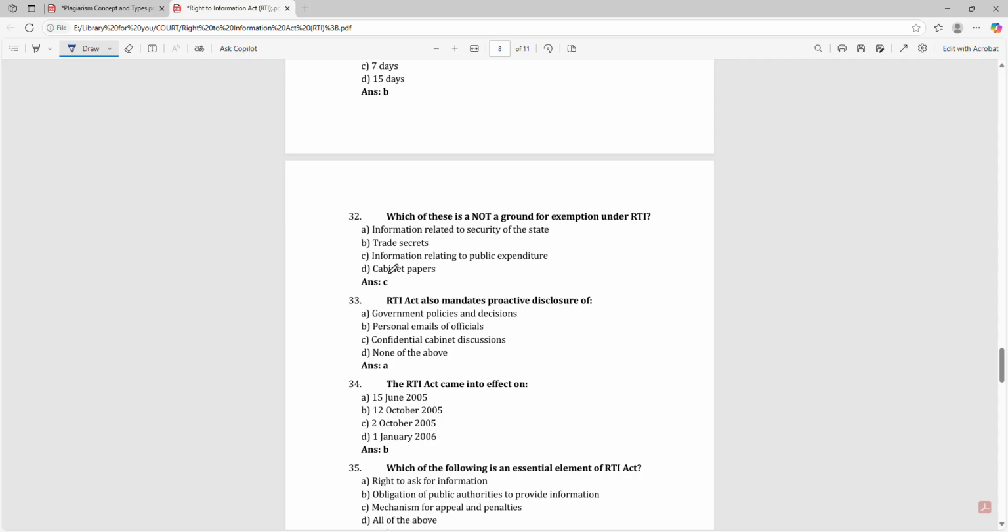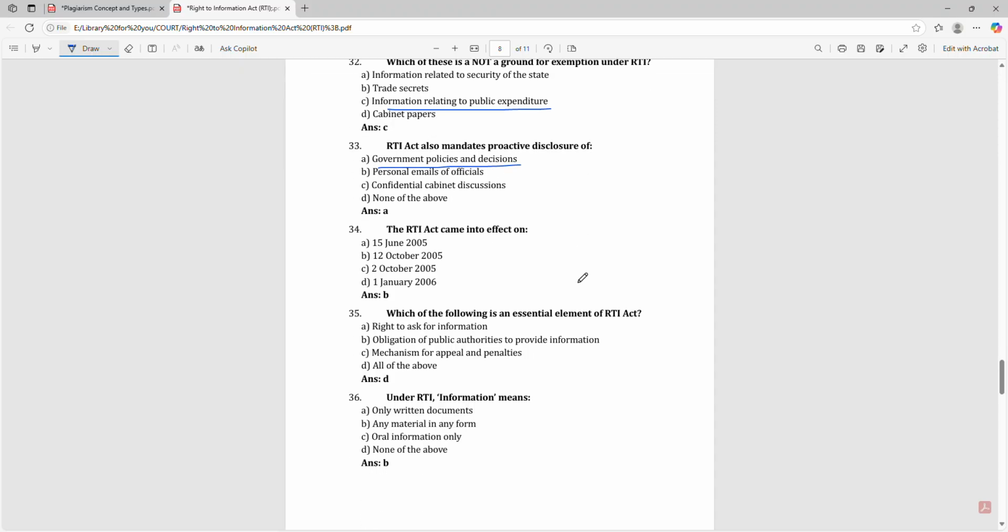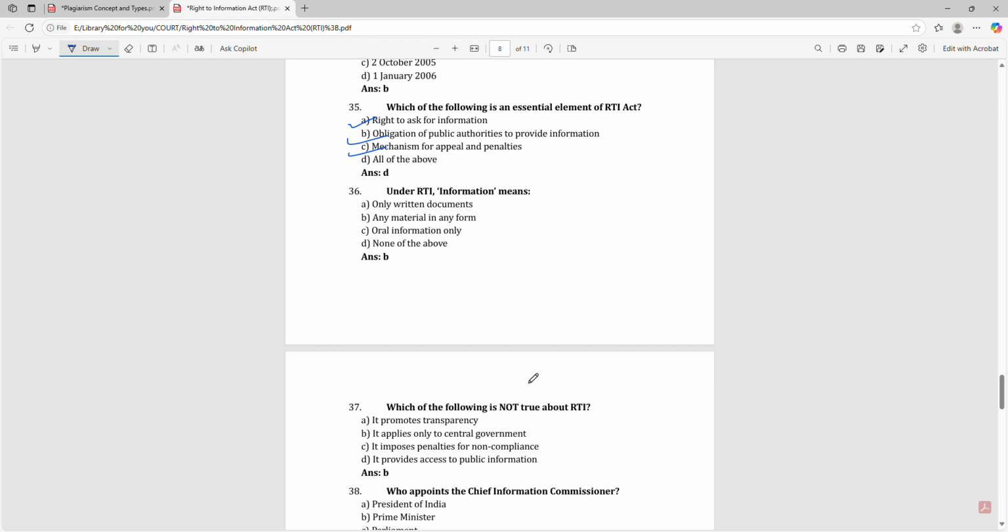That is information related to public expenditure. The RTI Act also mandates proactive disclosure of government policies and decisions. The RTI Act came into effect on 12th October 2005. Which of the following is an essential element of the RTI Act? Right to ask for information, obligation of public authorities to provide information, mechanism for appeal and penalties. Under RTI, information means any material in any form.